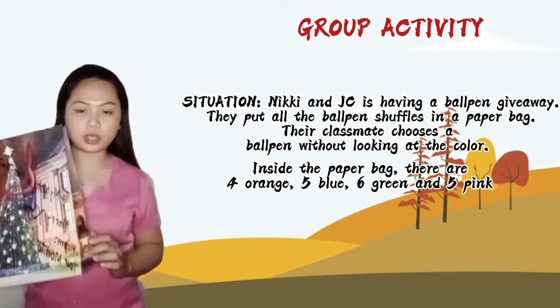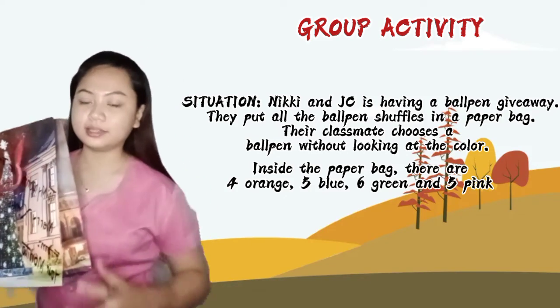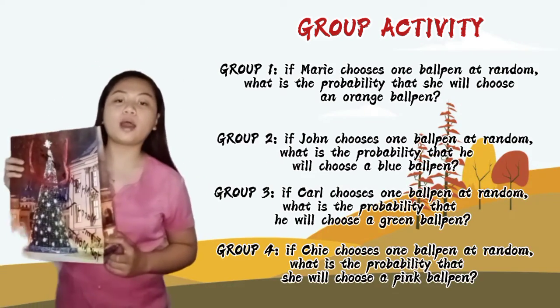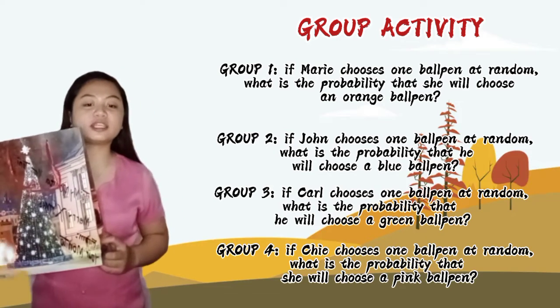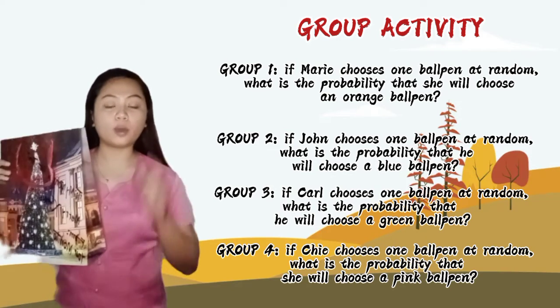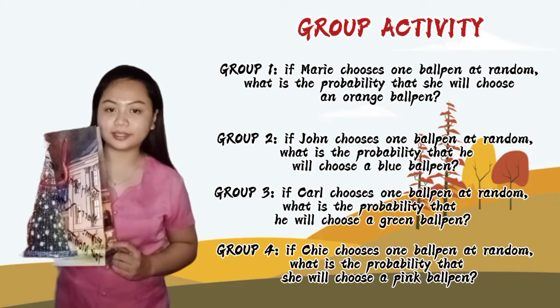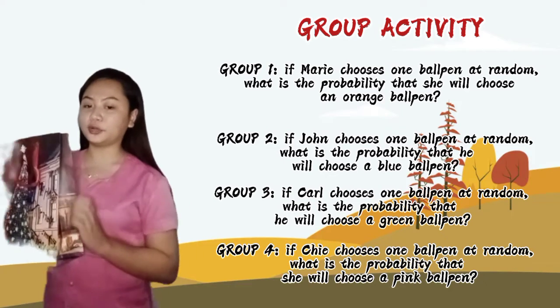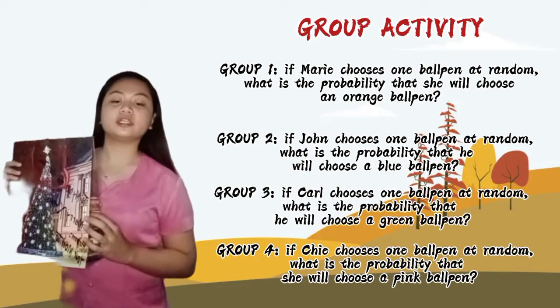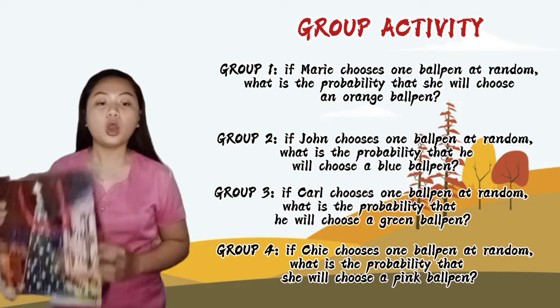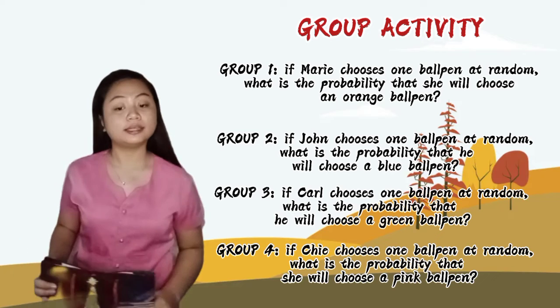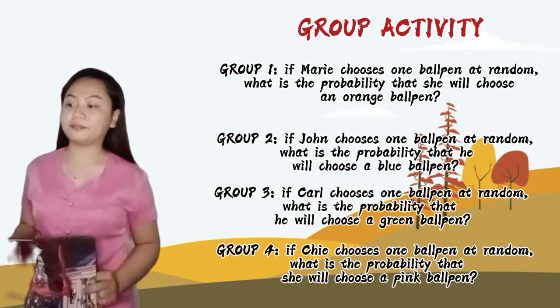For the questions of every group: For group 1, if Marie chooses 1 ballpen at random, what is the probability that she will choose an orange ballpen? For group 2, if John chooses 1 ballpen at random, what is the probability that he will choose a blue ballpen?